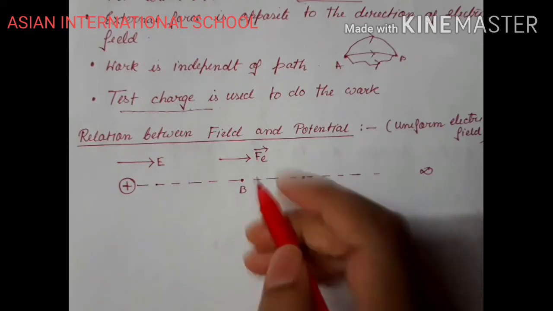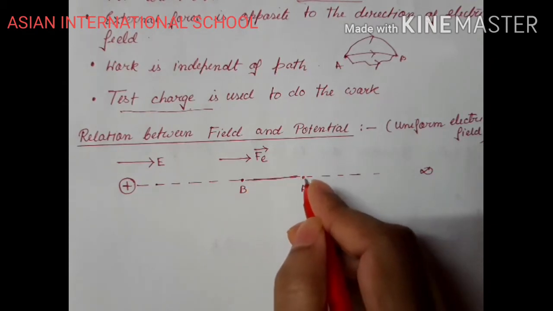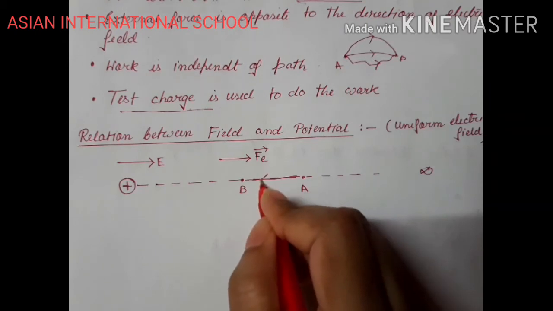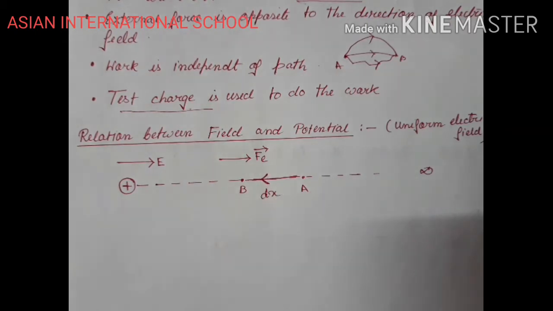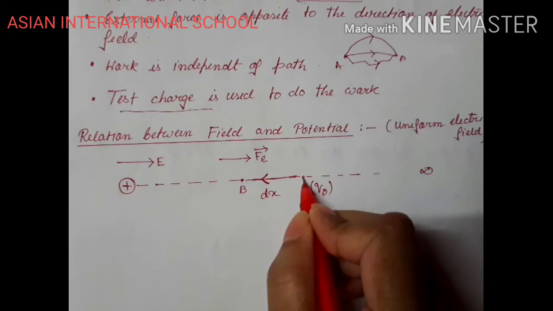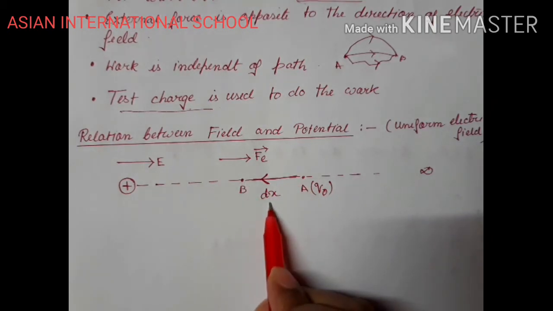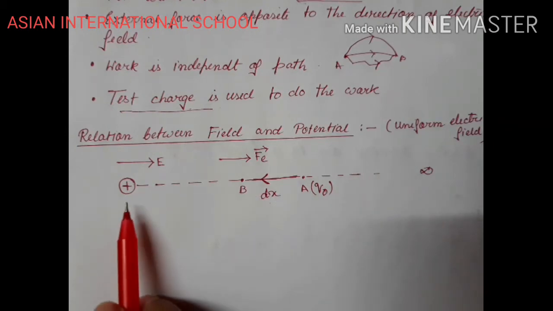Within this, I am considering a small portion, from point A to point B, and I can write that this small portion, or this small displacement, is dx. This small length is dx. So I am going to move my test charge Q naught from point A to B. Okay, I have dx. Then what will I do? I will integrate, and then I can get it for the total length.